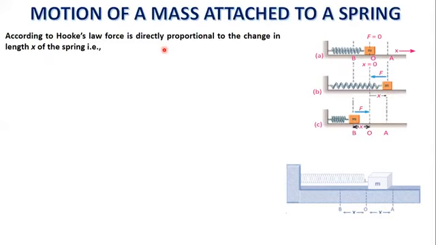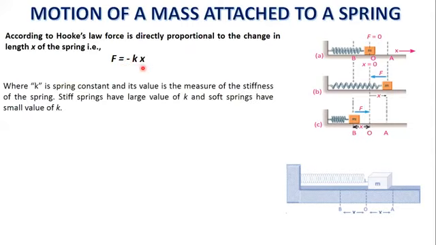According to Hooke's law, force is directly proportional to the change in length x of the spring. That force we can write as F is equal to minus kx, where k is spring constant and its value is the measure of the stiffness of the spring. Stiff springs have large value of k and soft springs have small value of k. For k, above formula can be written as k is equal to minus F over x.